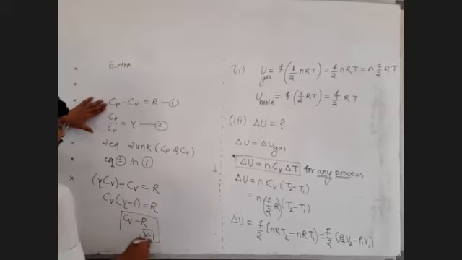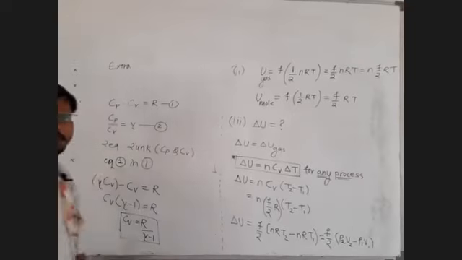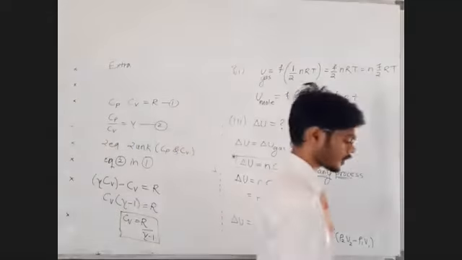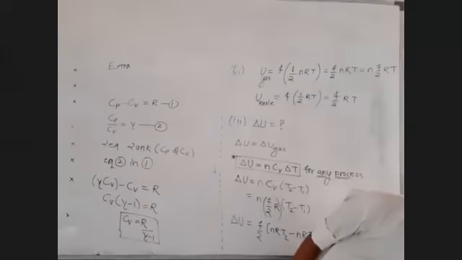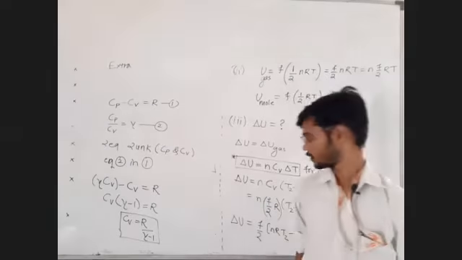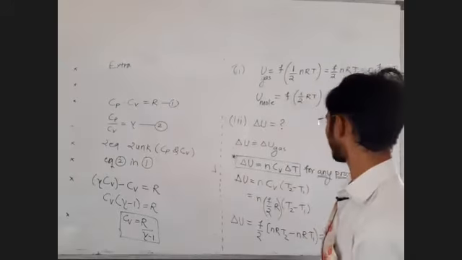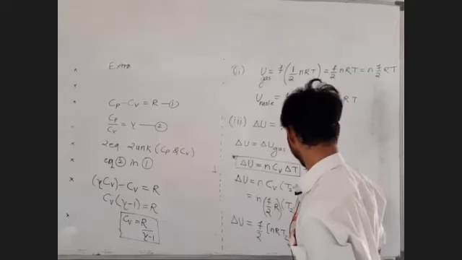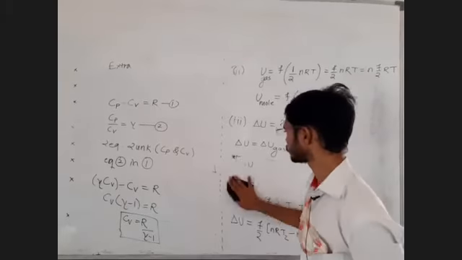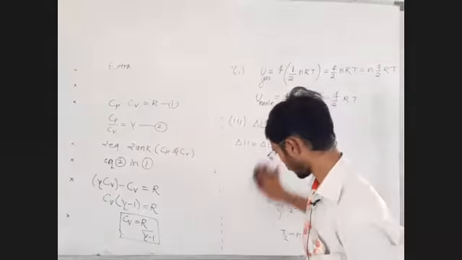Am I right? Cv is equal to R upon gamma minus 1. चेक करा बाळांनो, समजलं का? Cv is equal to R upon gamma minus 1. Is that okay?